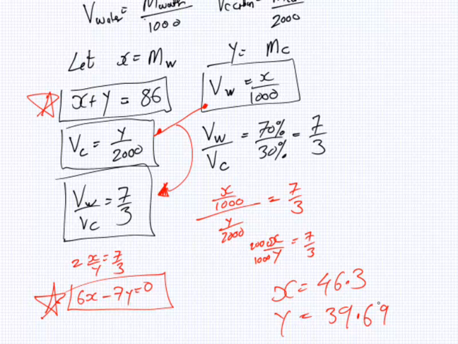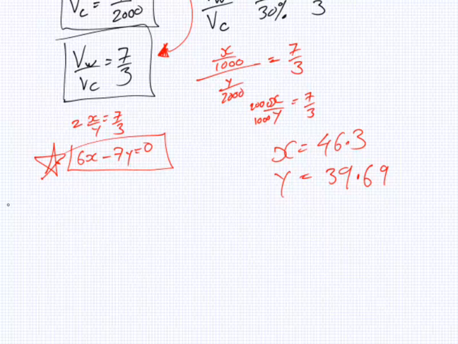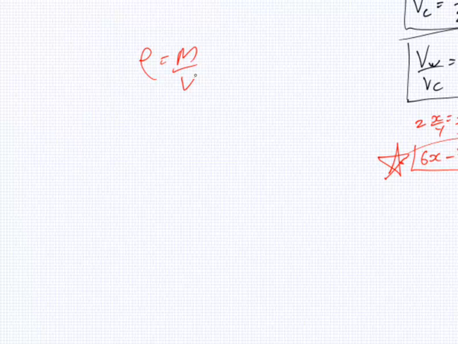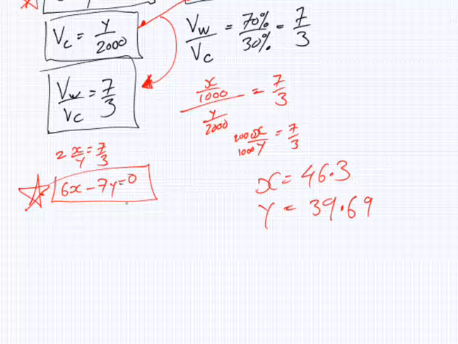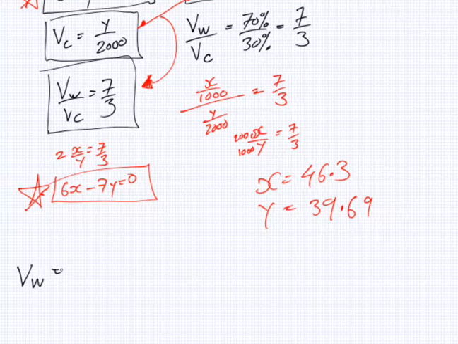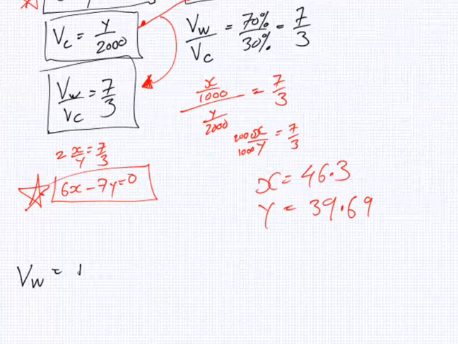So now we have another equation, VW over VC equals 7 over 3. Now, I know there's a lot here, but they'll go together quite easily. For example, you could take these two and substitute them into this one. So you would have X over 1,000 over Y over 2,000 equals 7 over 3.